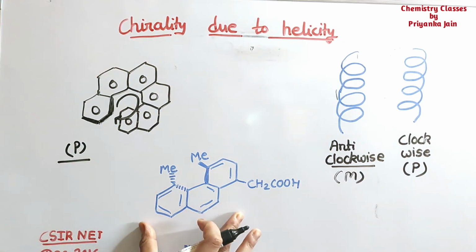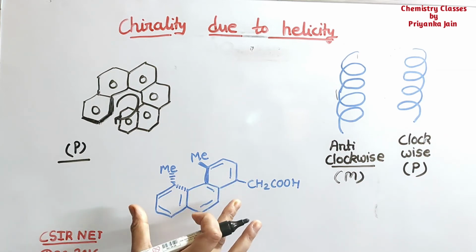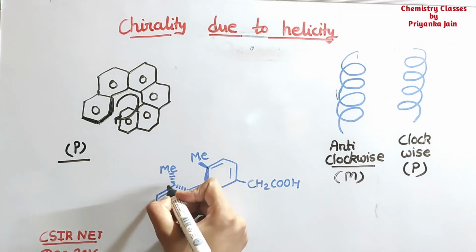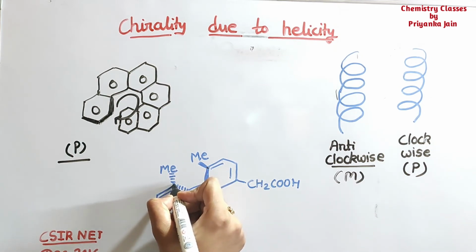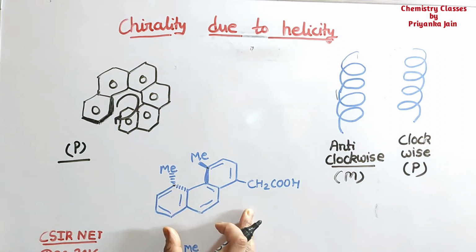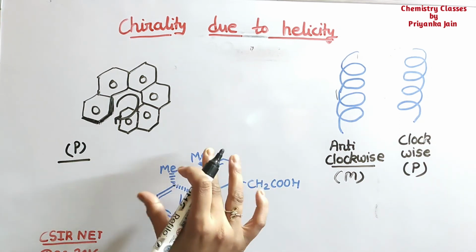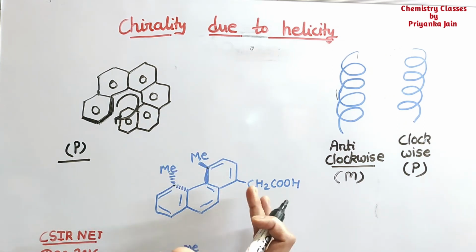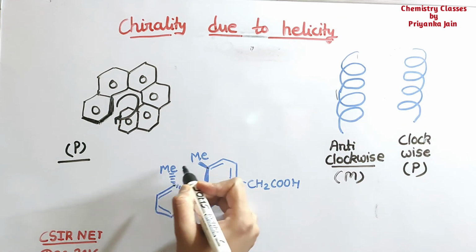Okay, similarly see here, this is the phenanthrene structure. In the phenanthrene type of structure, at this position and this position, these are the C4 and C5 positions, if we are putting groups, say two methyl groups, what will happen, there will be steric hindrance.